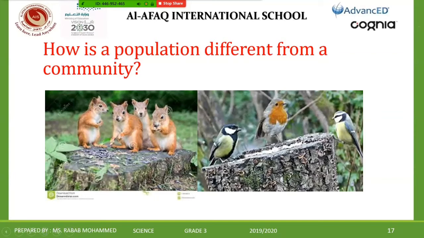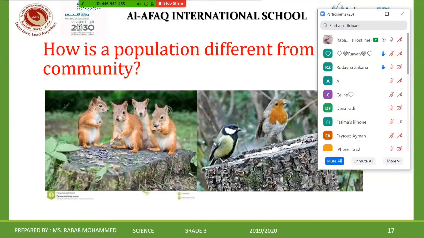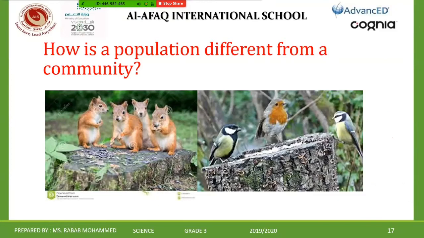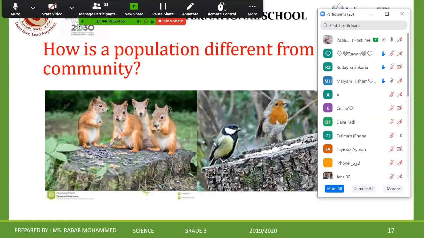All these populations make what? Who can answer? Here we have two populations, two kinds. They make what, Mariam? Community. Bravo. So what is the meaning of community? Mariam, would you please tell me?